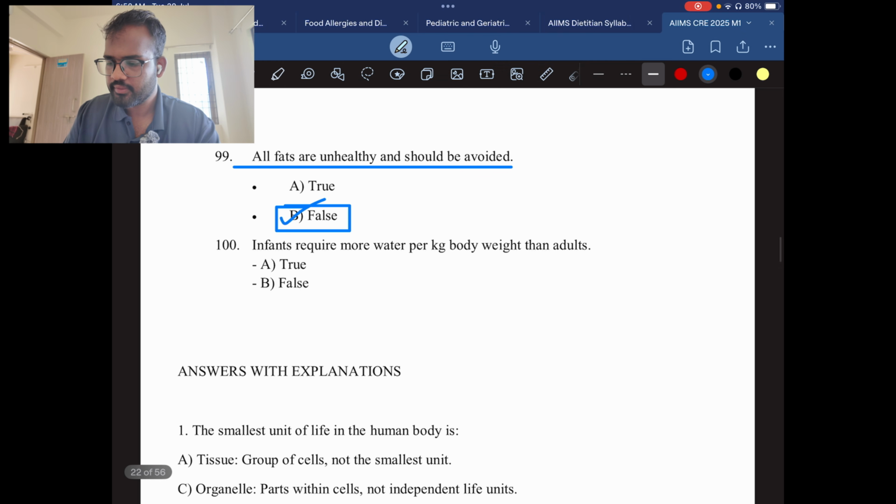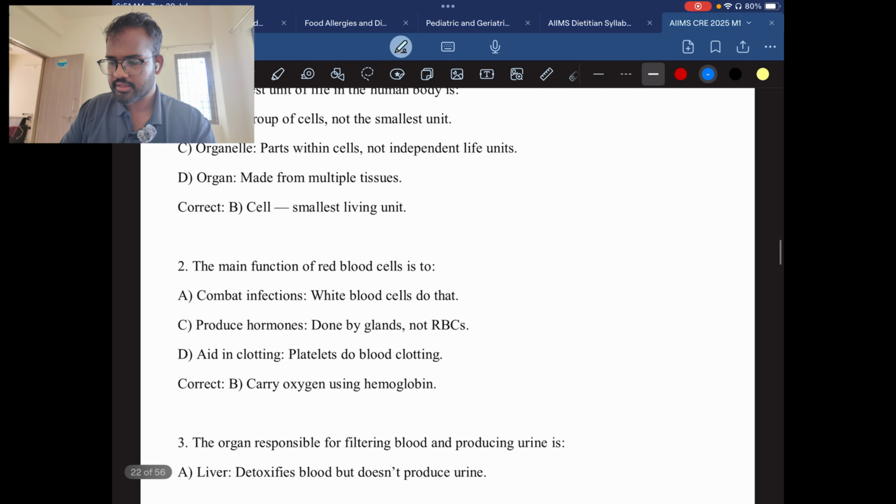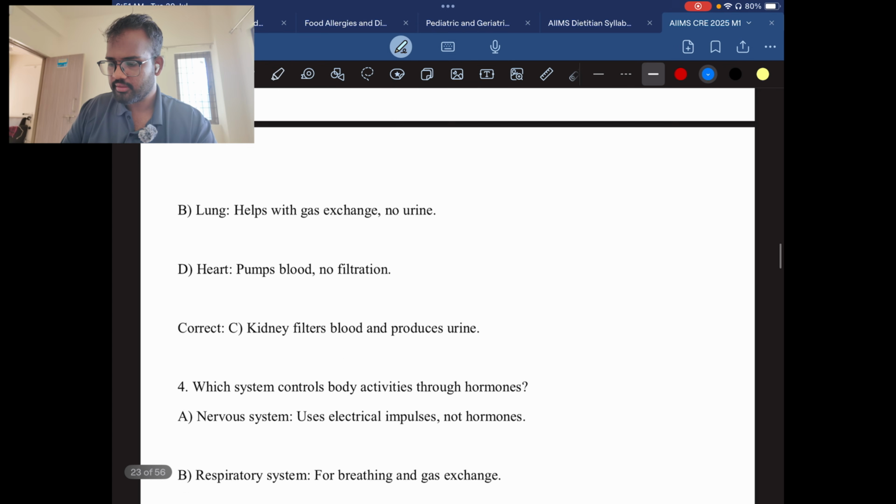Question number 100. Infants require more water per kg body weight than adults. The answer is true. Children need a lot more water per kg body weight compared to an adult, because the child will be this much size, mostly 4 or 5 kilos. So for them, according to the body weight, they need a lot of water, which comes from the mother's milk. So that's the answer. Here I have explained the answers and explanations in detail below.